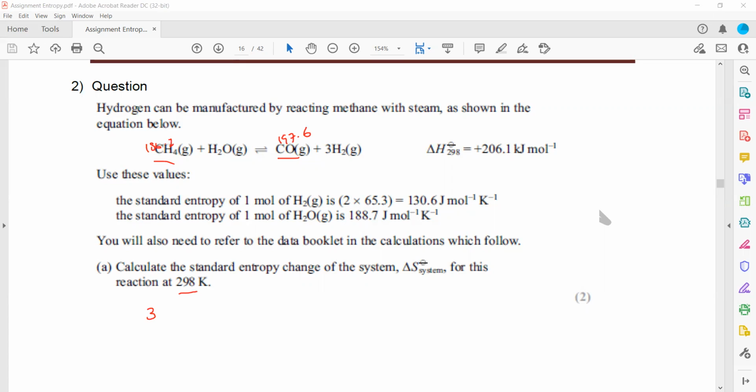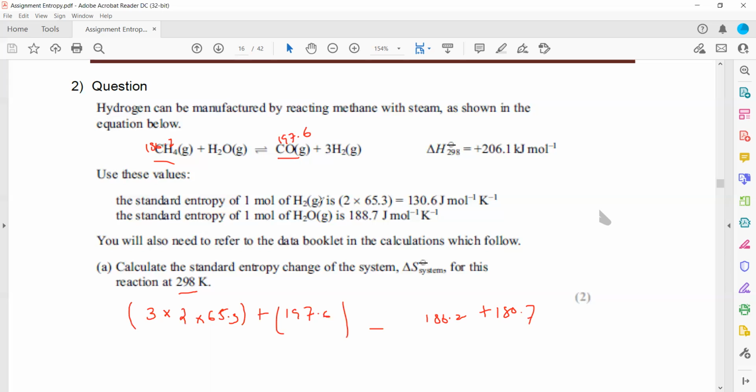So 3 into 2 times 65.3 plus 197.6. The product minus the reactant 186.2 plus 188.7.